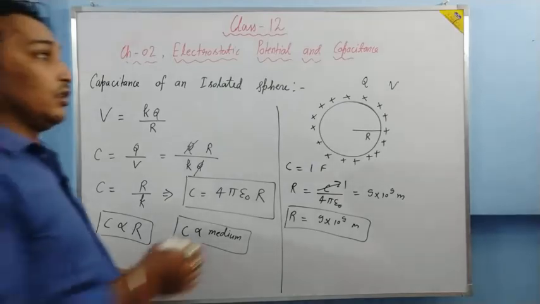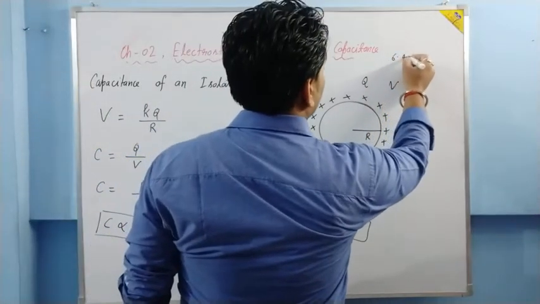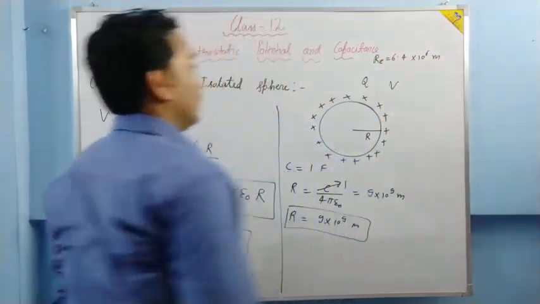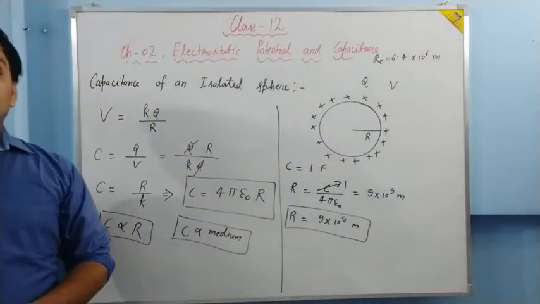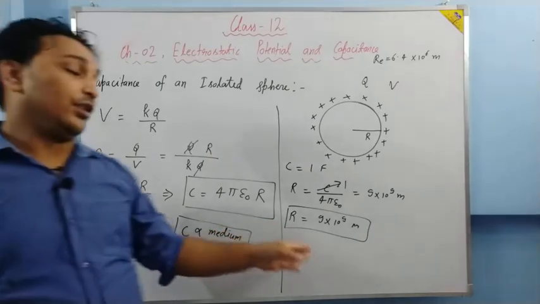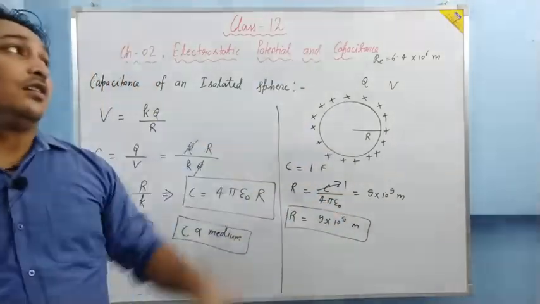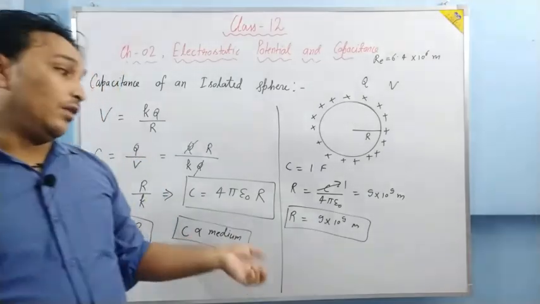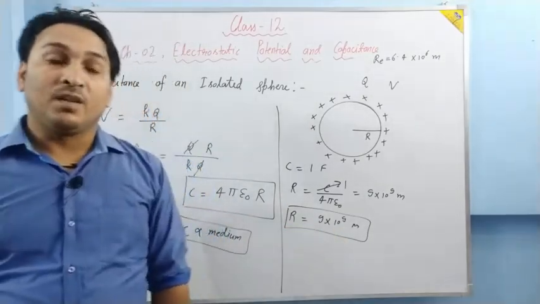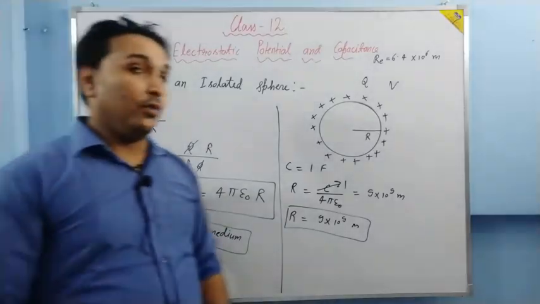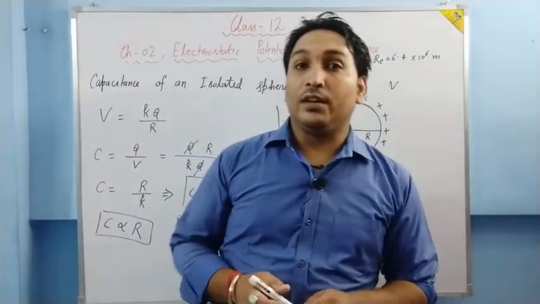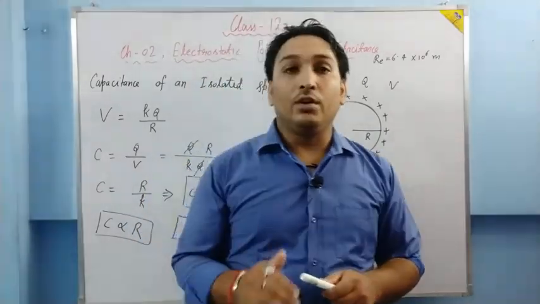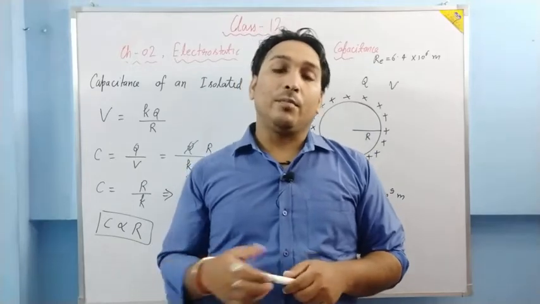The radius of Earth, we write 6.4 into 10 to the power 6 meter. This is the radius of Earth. And the size of the sphere we got from here is 9 into 10 to the power 9 meter, which is very, very greater than the radius of Earth. Means the sphere required for this purpose will have a radius of this much, which is nearly impossible. So from here we conclude that 1 farad is a very, very large unit, and because of that we use smaller units in our practical life.